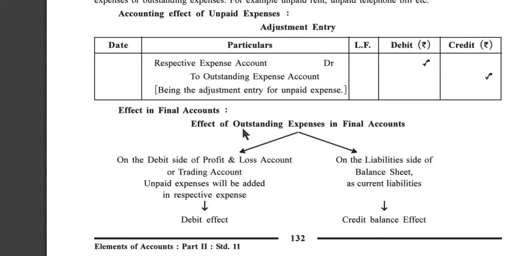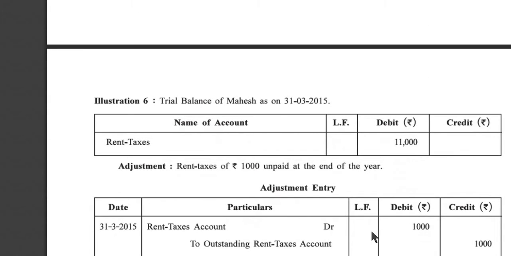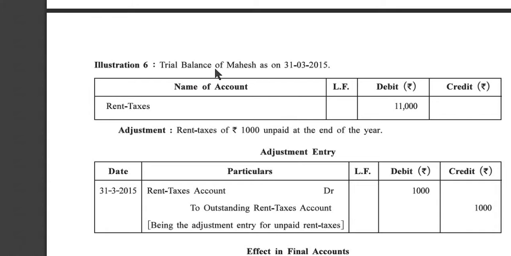Effect of outstanding expenses in final account. On the debit side of profit and loss account or trading account, unpaid expenses will be added in the respective expense, debit effect. On the liability side of balance sheet as a current liability, credit balance effect. Illustration number 6. Trial balance of Mahesh as on 31st March 2015. Rent and taxes debit effect 11,000. And adjustment is given: rent and taxes rupees 1,000 unpaid at the end of the year.